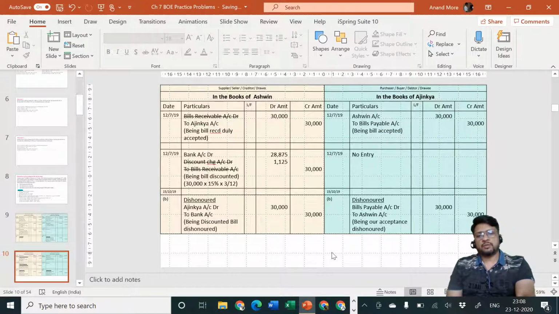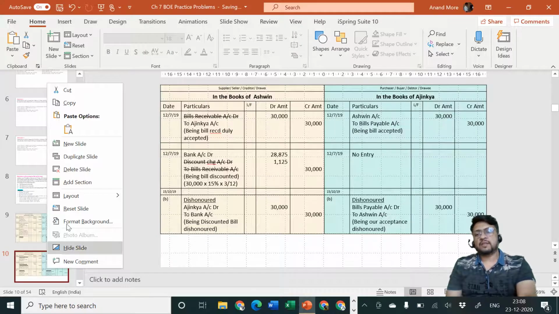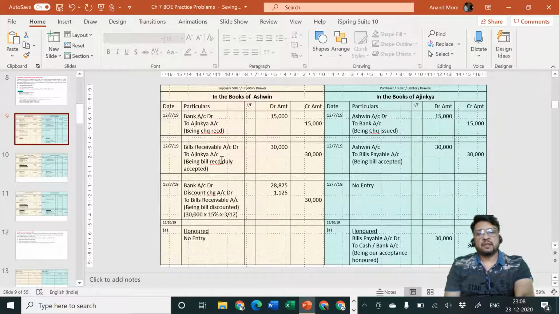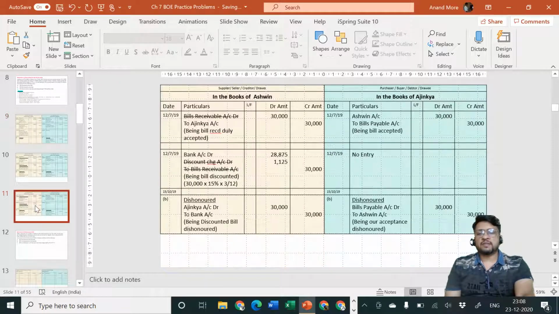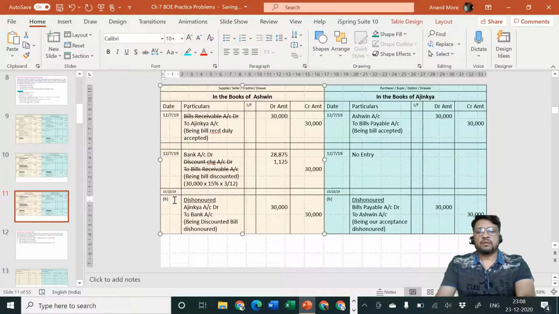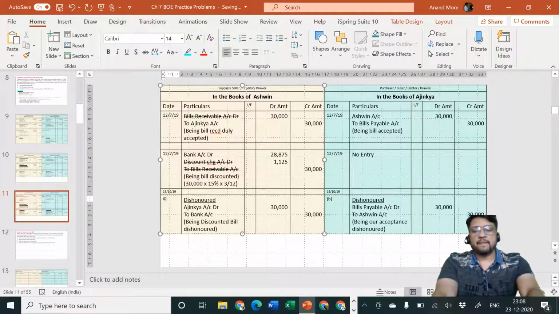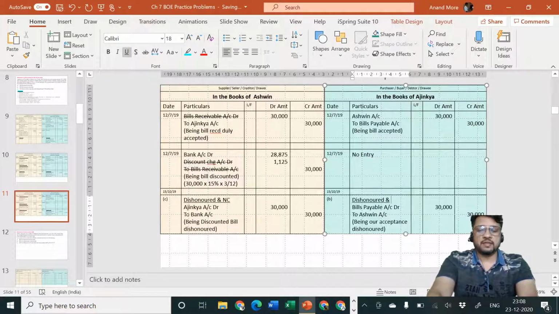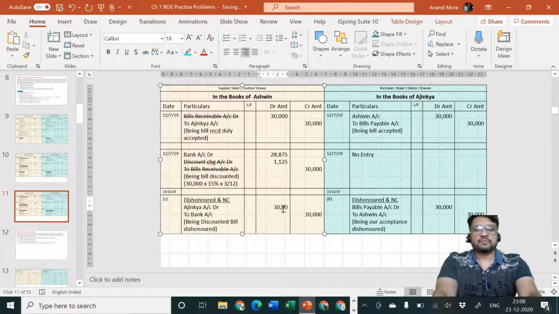But this was a simple situation without noting charges. Let us now consider the situation with noting charges. So with noting charges, the first two entries are the same, there is no problem. In fact, the cheque entry is the same, the bills receivable entry is the same, the discounted entry is also the same. So we are going to pass just the third part, that is the C entry, dishonored and noting charges. Nothing else to be done. Ajinkya account debit, baki logic same to same.